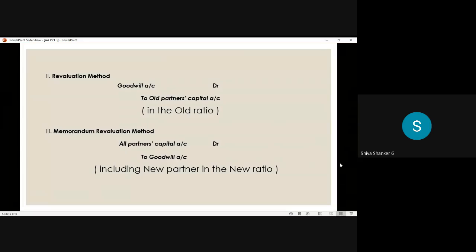But here, what is a common thing in the premium method or revaluation method? The goodwill amount we are distributing goes to only old partners. There is no share of goodwill to the new partner. So the created goodwill we distribute to old partners in the old ratio. For that, the entry will come: goodwill account debit to old partners' capital account. Is it clear?